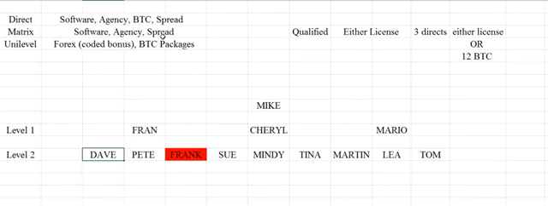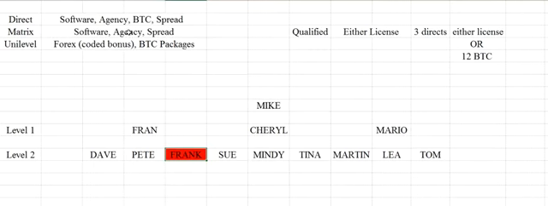Now, what does matrix mean? Matrix means that Frank here was put up by some gentleman above Mike or some lady above Mike. Somebody dropped Frank down into here. That's called spillover. Now, on a matrix level, Mike will be paid for Frank, but only if it's software, an agency license, or spread.